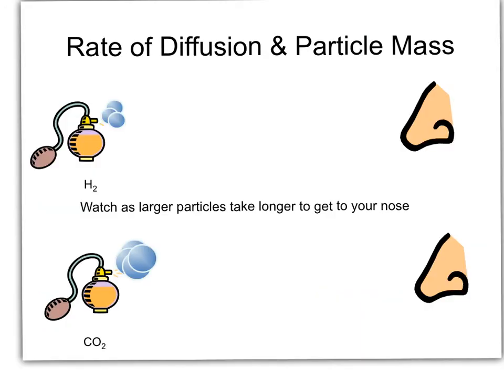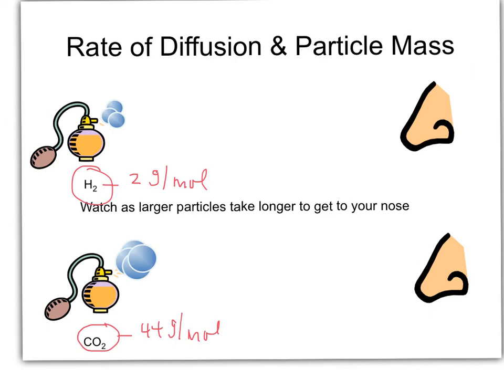So if we take a look at this last diagram, you will see that there are two gas molecules that we're going to compare. The first one is hydrogen, which has a molar mass of about 2 grams per mole, and carbon dioxide gas, which has a molar mass of about 44 grams per mole. If we were to vaporize both of these gases into the air at the same time, we would find that it's going to take longer for the carbon dioxide to get to the nose than it would the hydrogen.